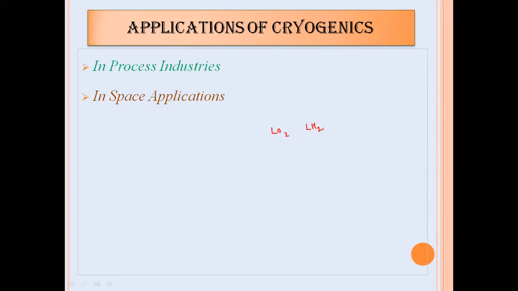Out of that, the liquid oxygen will be used as an oxidizer, and the liquid hydrogen will be used as a propellant. As we know, liquid hydrogen is the lightest gas. That's why in light vehicles also we can use that cryo engine. It is possible to produce liquid hydrogen as well as liquid oxygen from the air available in the surroundings by using cryogenic application. So in space applications also we are using cryogenics.